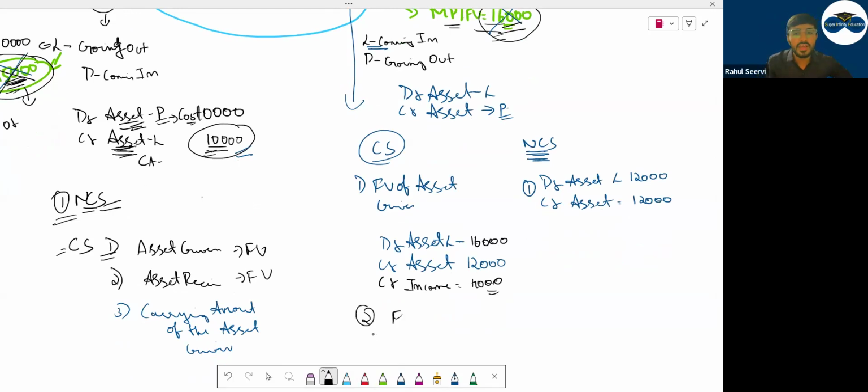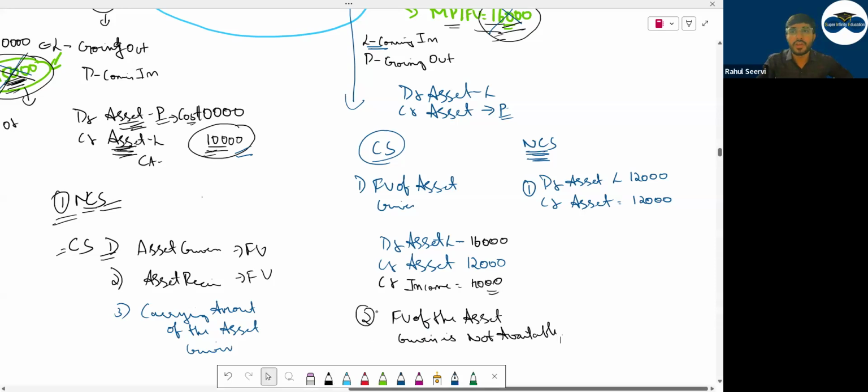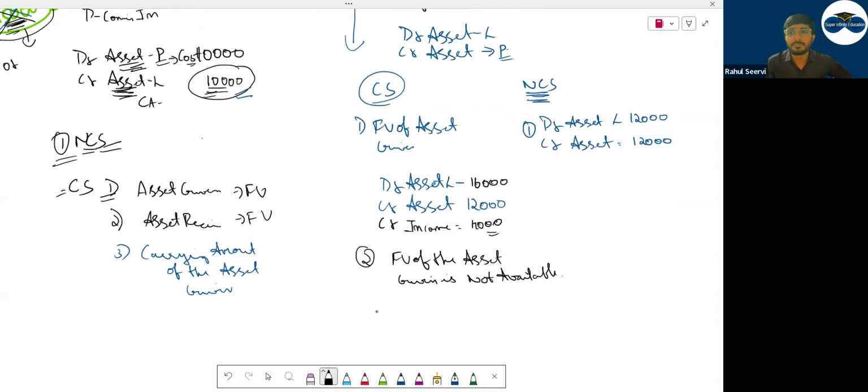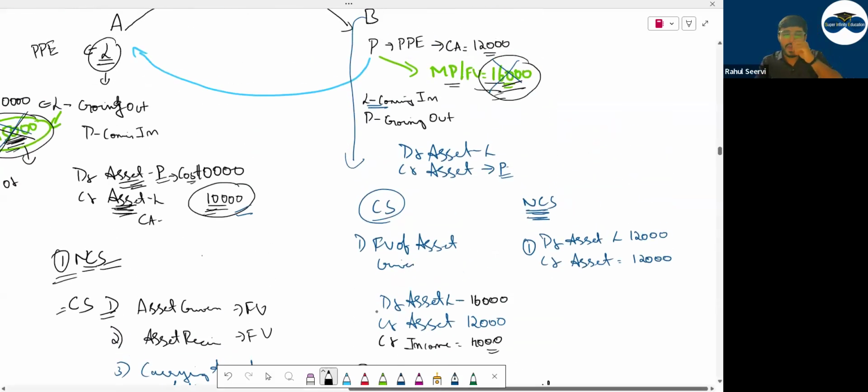I say that fair value of the asset given is not available. If it is not available, then what is the priority? किसको दोगे priority? Fair value of the asset received. So debit asset 12,000. Credit what? Asset, which asset? Lamborghini. Now, is the fair value of the asset given, is the fair value of the Porsche available?